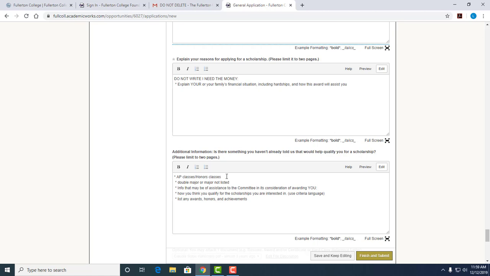Maybe you have a double major that is not listed, or that you are planning on pursuing at a university but we do not offer it here. This would be an opportunity to list that in the additional information. Or maybe it's anything that you feel would better qualify you for the scholarship. Maybe there's particular language that you've seen in the specific criteria for a scholarship that you want to use. This is a place you want to include that. Any awards, honors, or achievements that you want to express to the committee, this is where you want to include that as well.